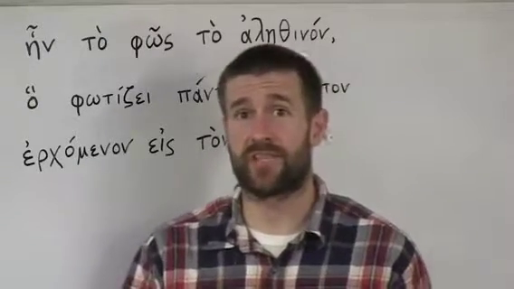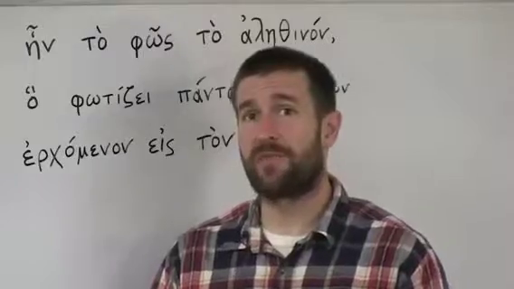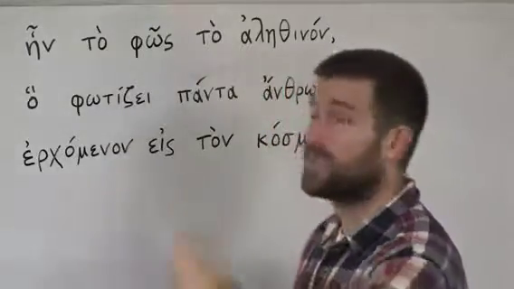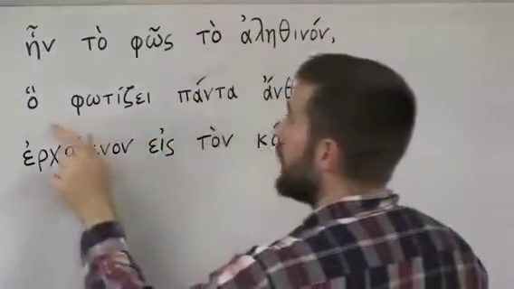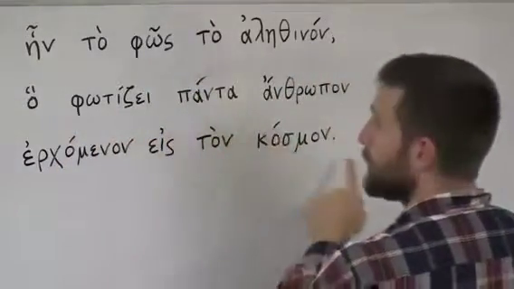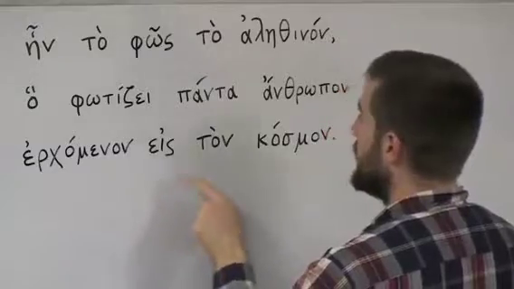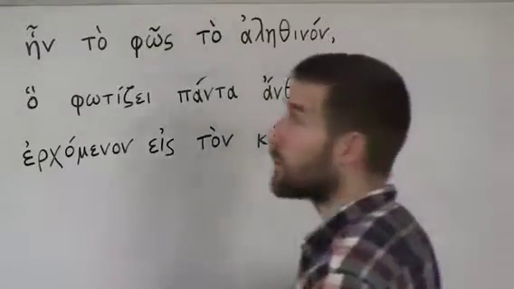In English, this verse says, "That was the true light, which lighteth every man that cometh into the world." Let's look at it in Greek. "En to phos to alithinon, o photizi panda anthropon erchomenon is ton cosmon." Let's go through this word by word.